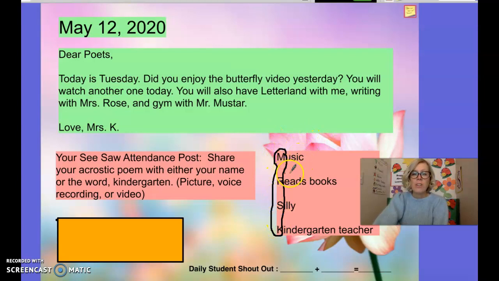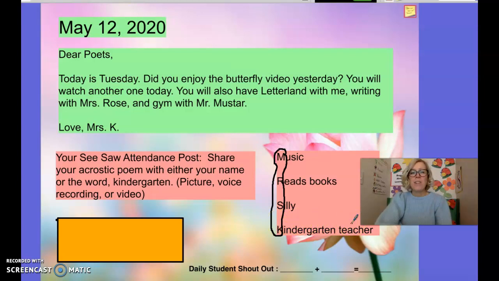Then for each letter of my name, I had to think of another word that describes me or something that I like. It has to do with me. So for the M in Mrs., I put music because I like music. For the R in my name, I wrote reads books. Read starts with an R and I like to read books. S, I wrote silly because sometimes I just like to be silly. And for K, I thought kindergarten teacher because that's my job.